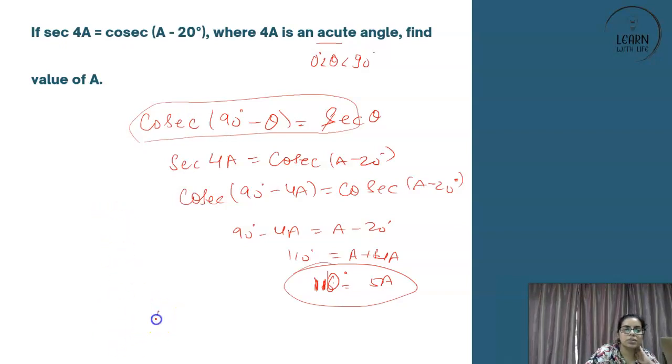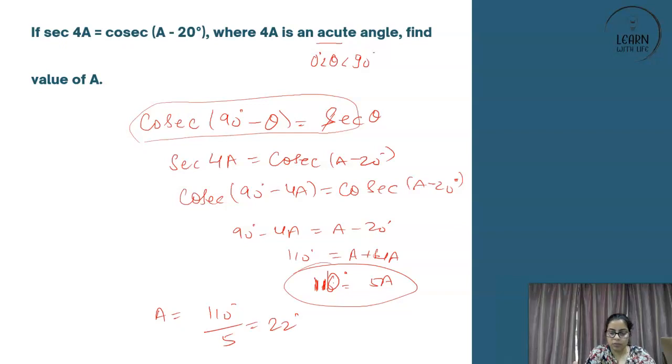Yes. So the answer is a is equal to how many degree? 110 upon 5, which is equal to 22 degree. So was this the question? Did we need to find the value of a? Yes, 22 degree. Now you will feel, ma'am, the question was very easy. Why then is this important? What is the importance of this question as per the CBSE paper? So I will tell you.